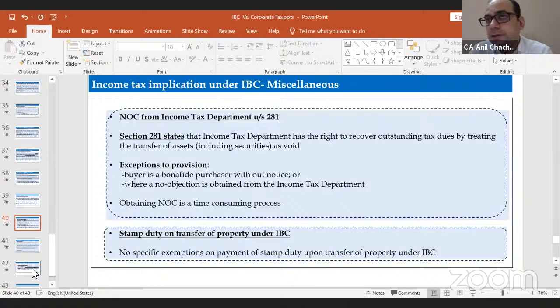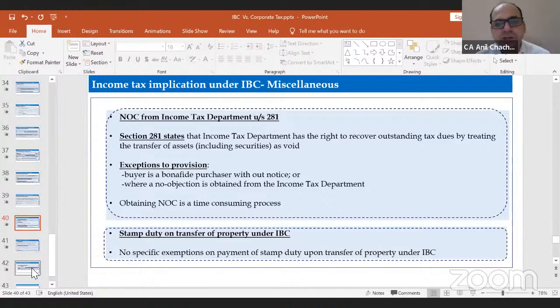Section 281, the miscellaneous provisions. The first part is that clearance from the income tax department under section 281 would be needed as and when there's a sale or purchase of property, building or any other items. The answer would be yes, but it's a time-consuming process. We need to take it.